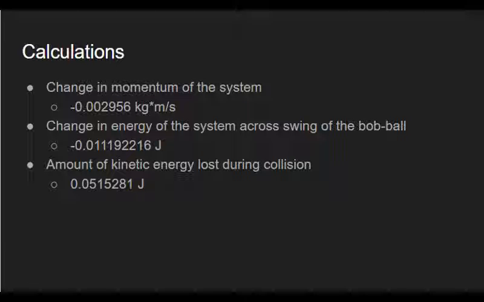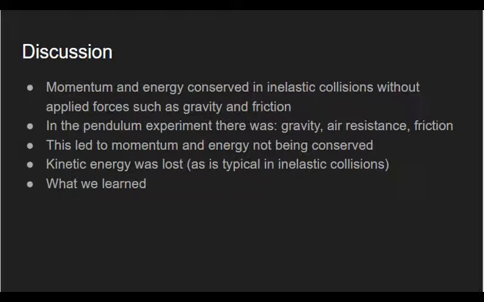The amount of kinetic energy lost during the collision was about 0.052 joules. For inelastic collisions with no applied forces acting on them, momentum should be conserved. However, in our experiment, momentum was not conserved because there was an applied force. The force of gravity, as well as air resistance and a small amount of friction, were acting on the pendulum and the bob. This caused a change in momentum that would not be there if the system did not have applied forces acting on it.